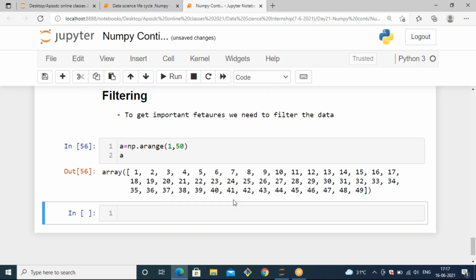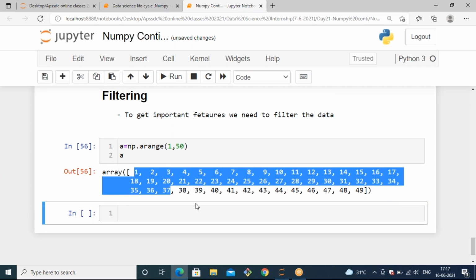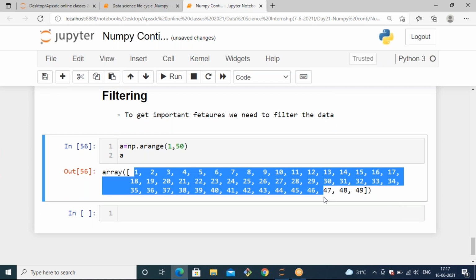If you want to reshape it into any other format, you can reshape it. I don't want to reshape this array; I'm fine with that. Now out of these 1 to 50 values, I need to filter my data. That means I need to filter the elements which are divisible by 2 only.